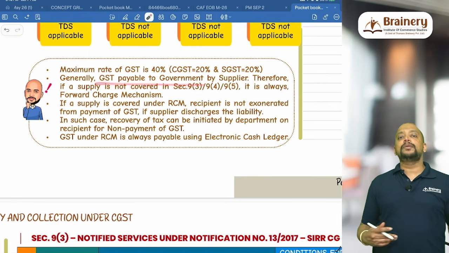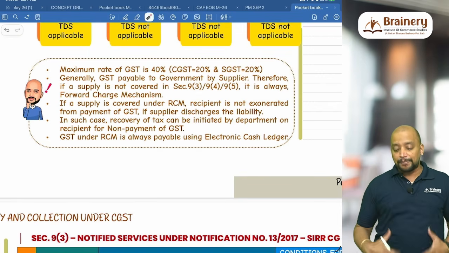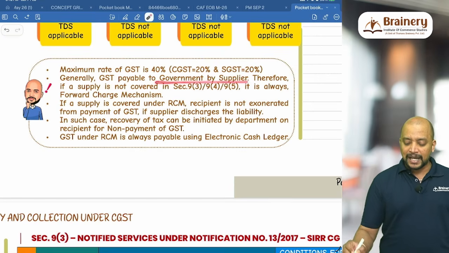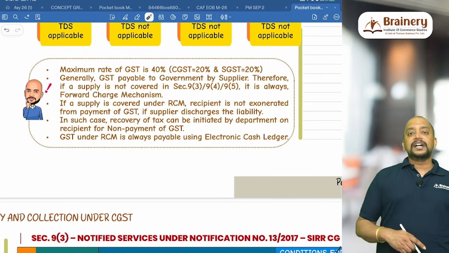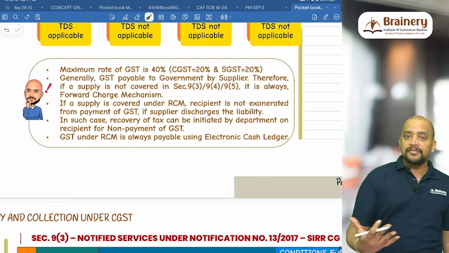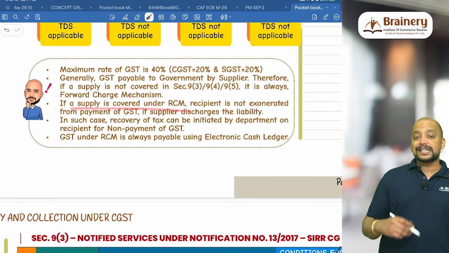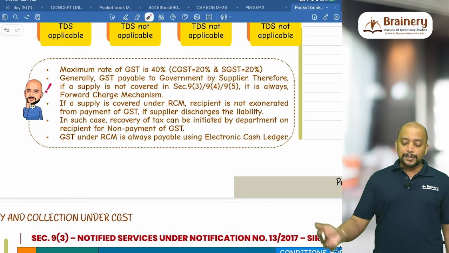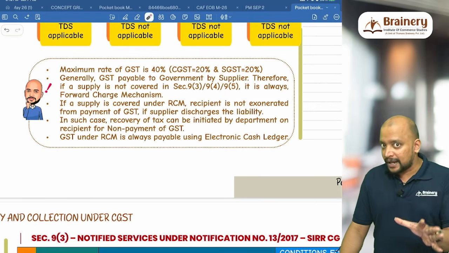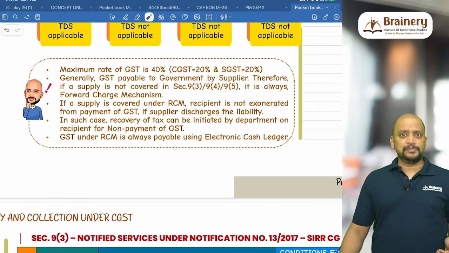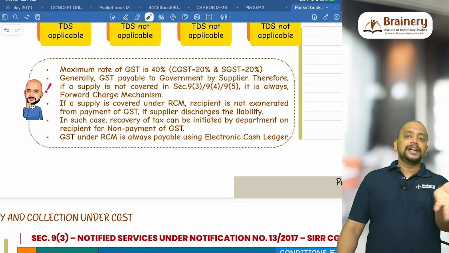Generally GST is payable by whom? By the supplier to the government. Therefore, if a supply is not covered under 9(3), 9(4) or 9(5), then the liability to pay GST is on the supplier under forward charge mechanism. Suppose the supply is covered under RCM, then the recipient is required to pay. Just because the supplier has paid the liability, the recipient is not exonerated from payment of GST.